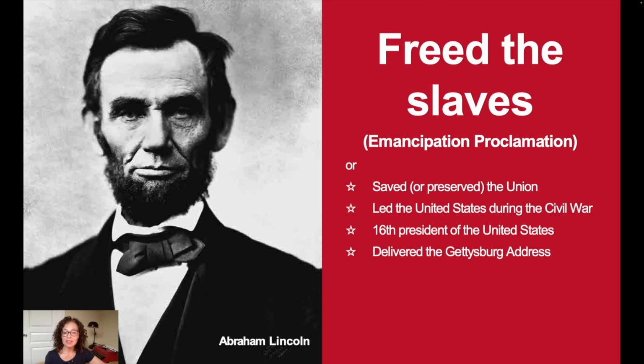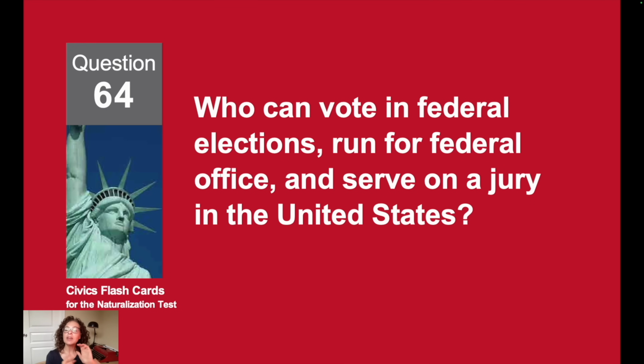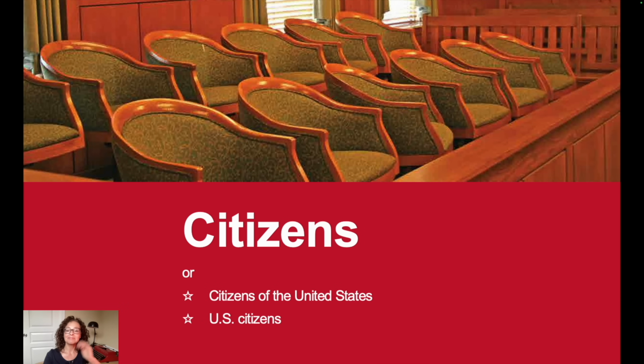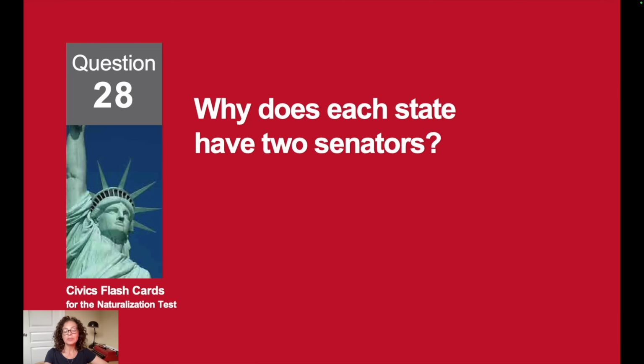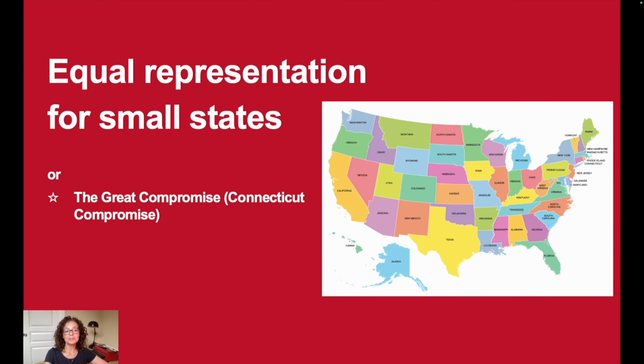Freed the slaves. Who can vote in federal elections, run for federal office, and serve on a jury in the United States? Citizens. Why does each state have 2 senators? Equal representation for small states.